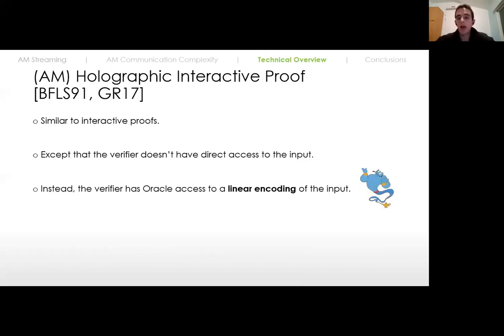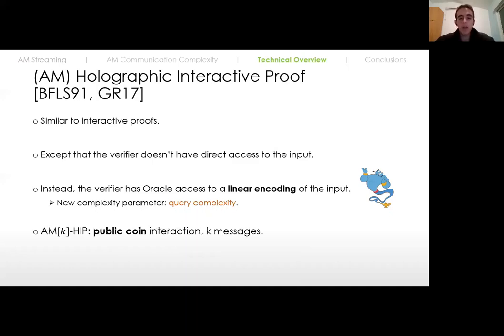So we also have a new complexity parameter, called the query complexity, which is the number of queries the verifier makes to the linear encoding of the input. And we have a new notation. By AM-HIP, we denote the Arthur-Merlin or public coin version of holographic interactive proof, where k indicates the number of messages that are exchanged during the protocol.